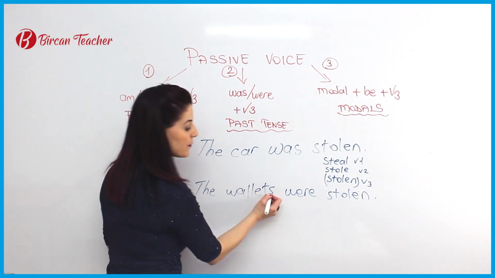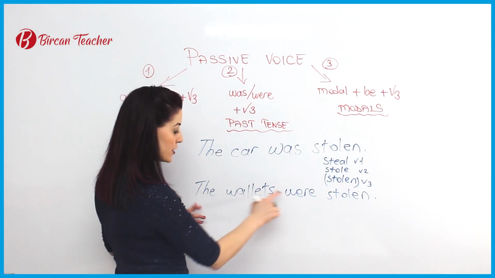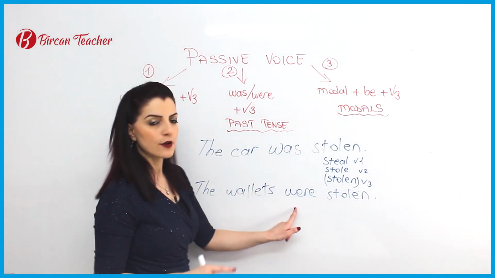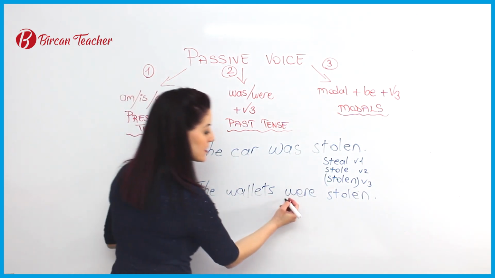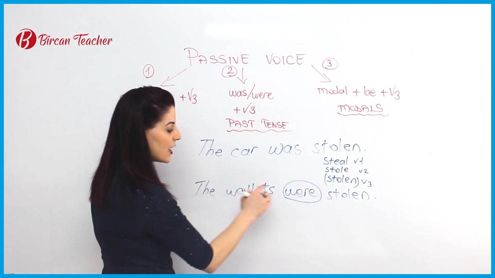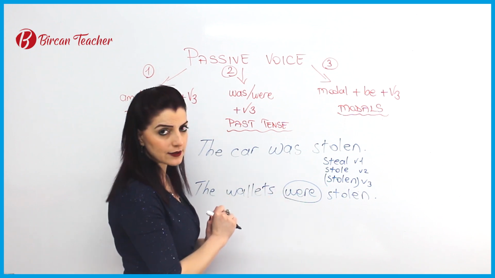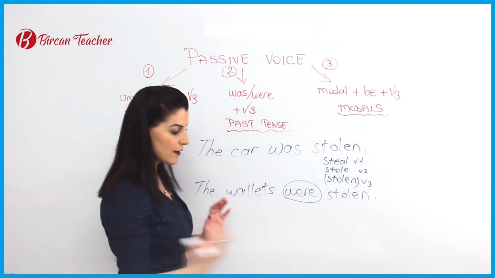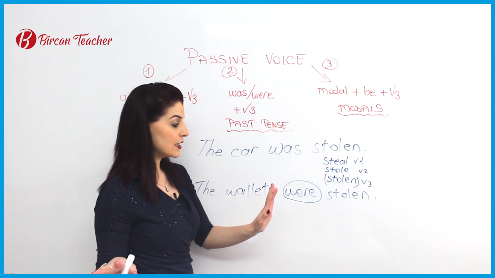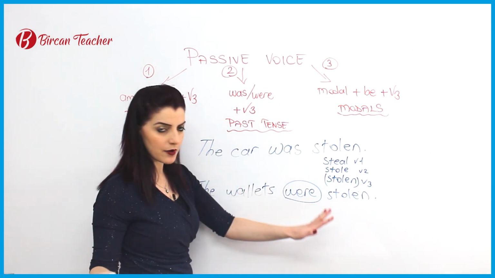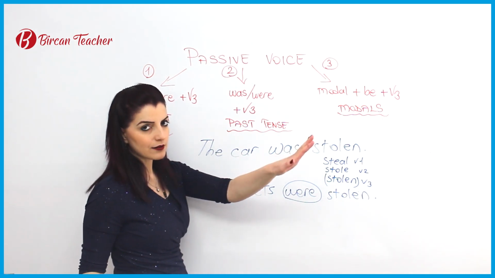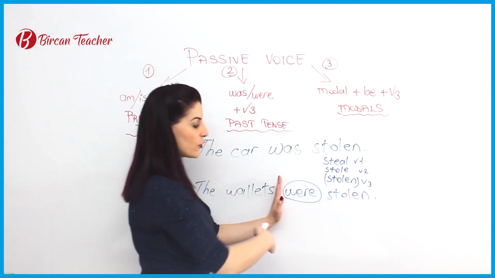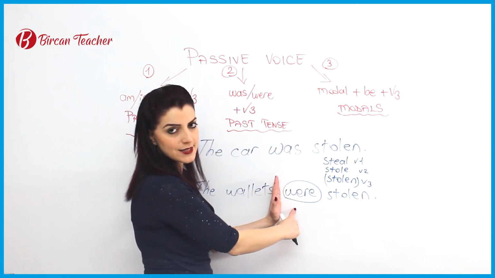So this is the plural. That's why I choose here "the wallets were stolen." Just because it is plural, I must say "were stolen." So here I don't know who took it, who stole it. I didn't see. I just see that I don't have any wallet. My wallet has gone. So the wallets were stolen, in simple past tense.